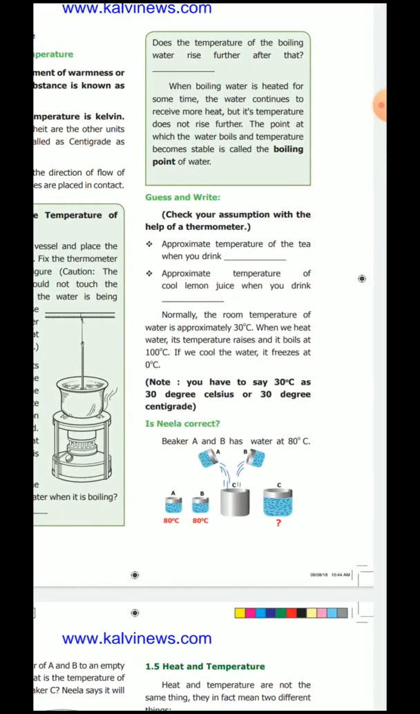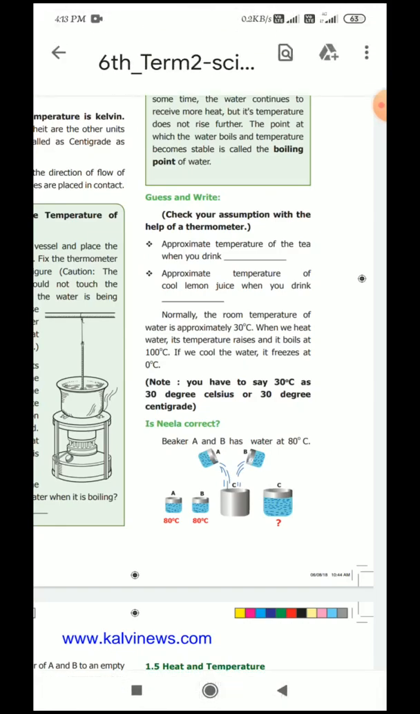Normally in your home, the water temperature is what? 30 degrees Celsius. When we heat the water, its temperature rises. When we heat the water, the temperature automatically rises, you already know. At that time, the boiling point of water is how many degrees Celsius? 100 degrees Celsius.